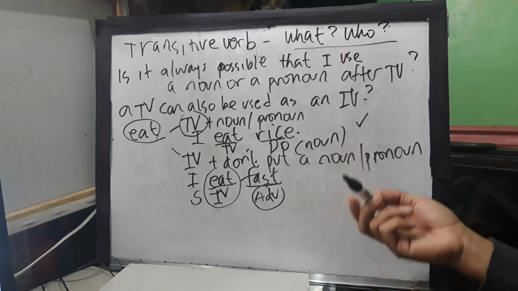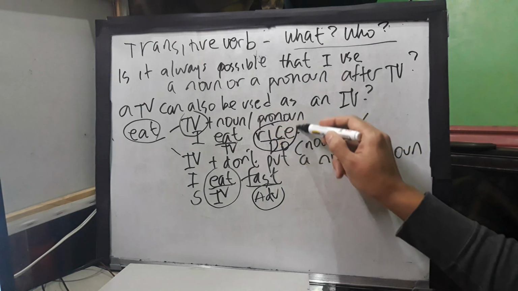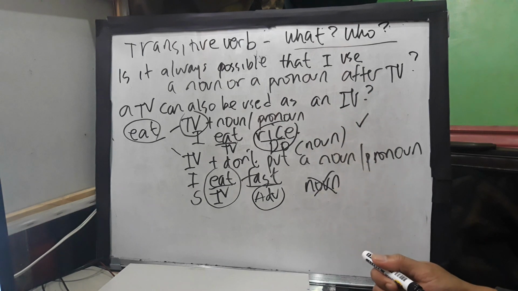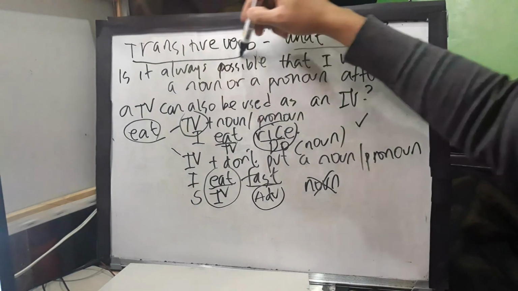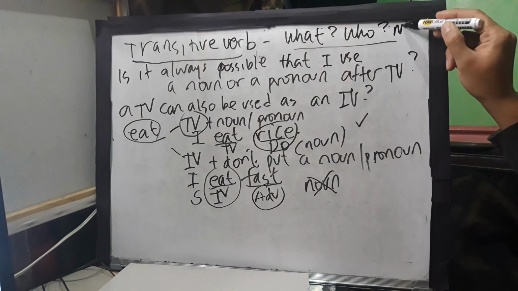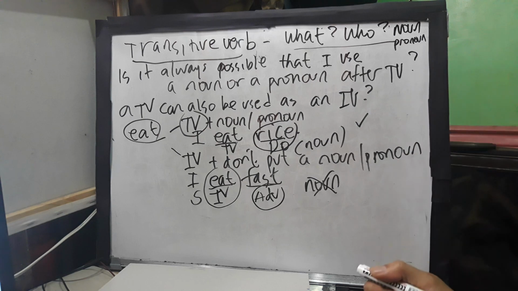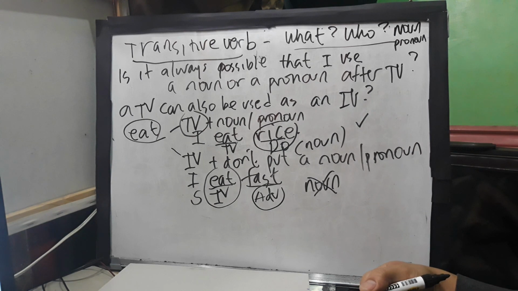So it could be like this. Either you put a noun or you don't put a noun after the verb, then it's correct. Because as I've said, it doesn't mean that if the verb is transitive, it is always followed by a noun or a pronoun. So I hope, guys, this simple example explains how a transitive verb is used in another way around like this.